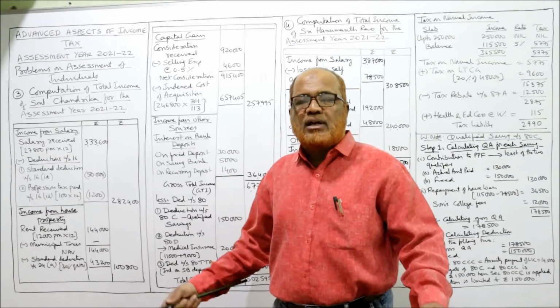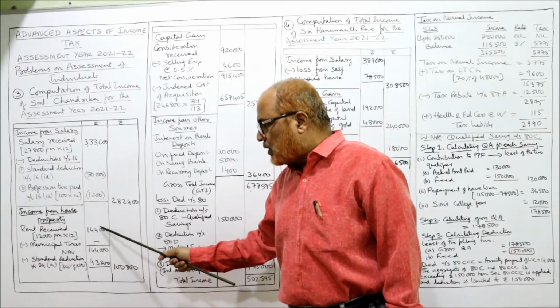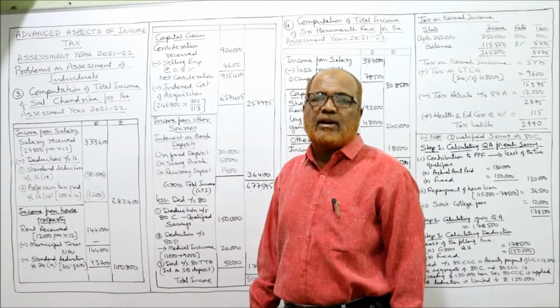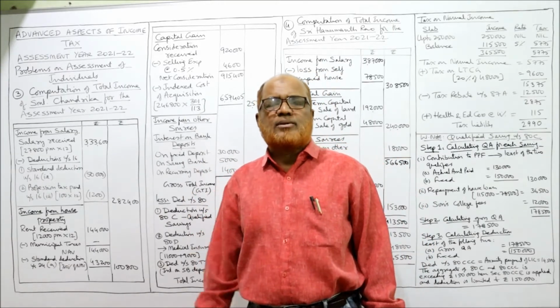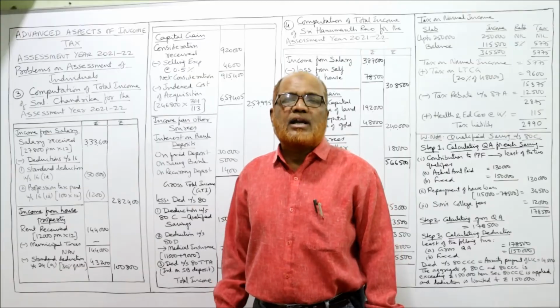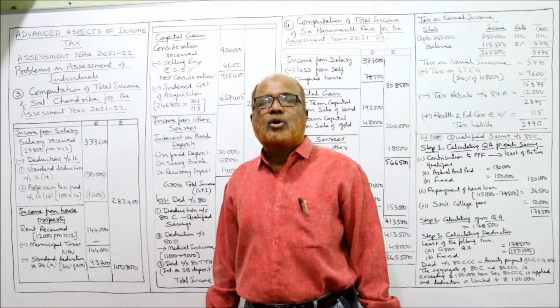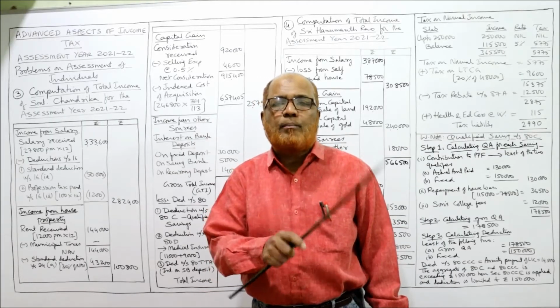Municipal taxes are not given in the problem. So I have written municipal taxes nil. So net annual value is 1,44,000, NAV, net annual value. From this, two deductions are available, maximum only two deductions. That is standard deduction under section 24A and interest on loan taken to purchase the house or construct the house, 24B.